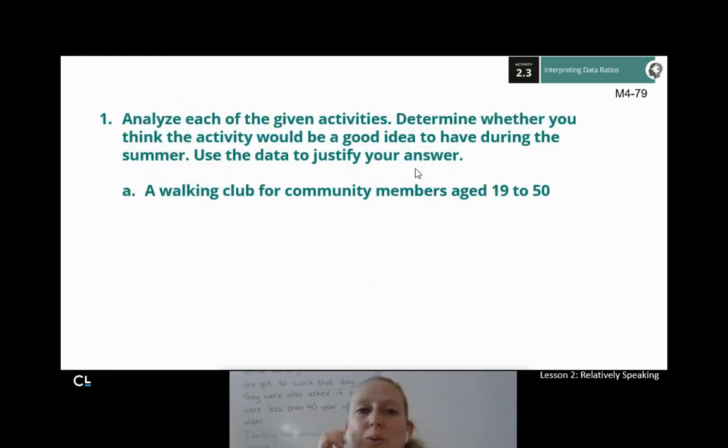I would like you to analyze each of these activities he's listed off here on page 79, A, B, C, D, E. There's a whole bunch of them. Using our data, using our graphs, our tables, can you determine whether you think the activity would be a good idea to have during the summer? Remember, hot weather. And I'd like you to use the data to justify your answer. Go ahead and hit pause, answer each of these sections, and then hit play when you're ready to check your work.